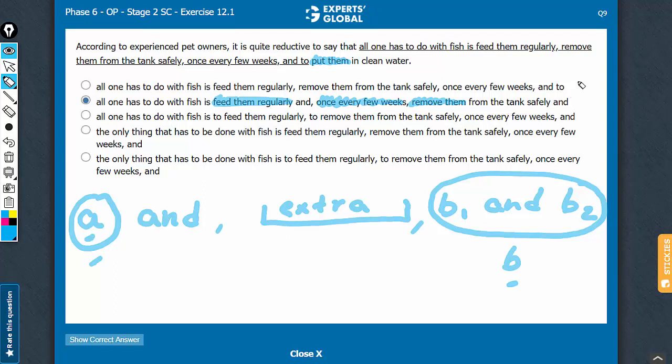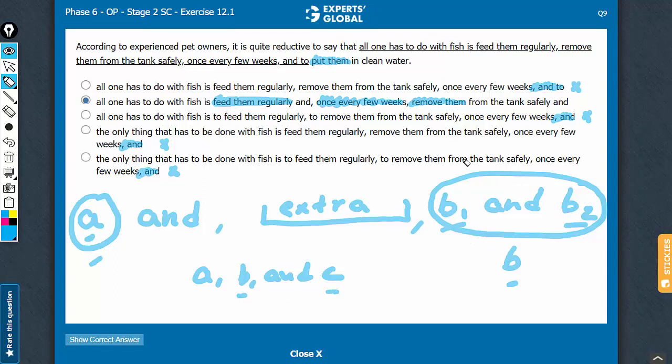And once you get this, you know that all the other 4 answer choices are going to be wrong. None of these other 4 answer choices follow this construction. All of them put B1 and B2 as separate actions. See, you have a comma and in all of these constructions, suggesting that all these answer choices are treating B1 and B2 as 2 separate actions. They are giving it an A, B, and C format, which isn't the case. There isn't a B and C here. It's B1 and B2. The last 2 actions are closely interrelated. They together form one action.